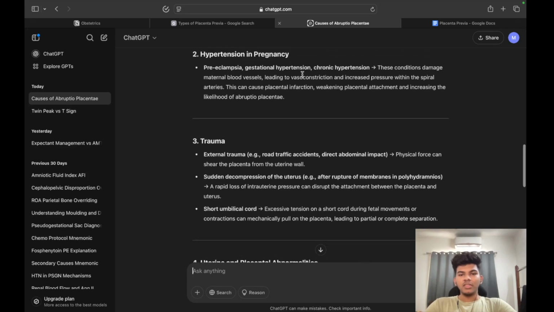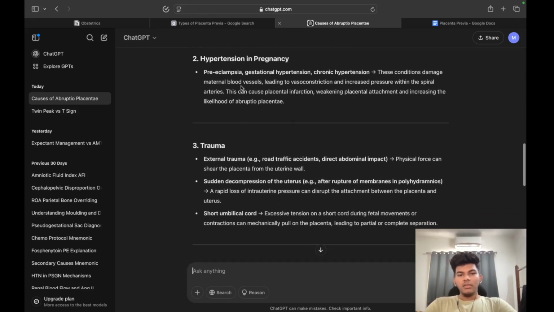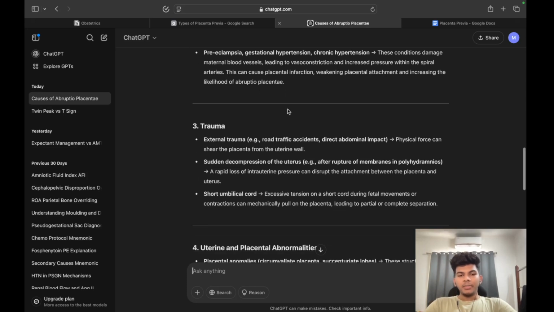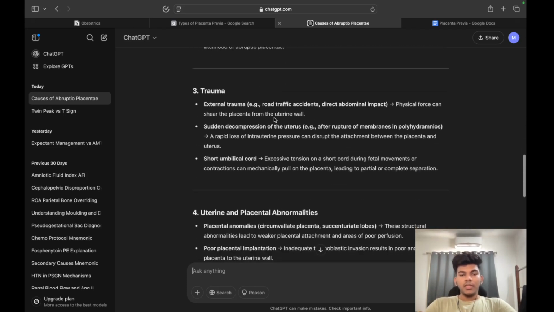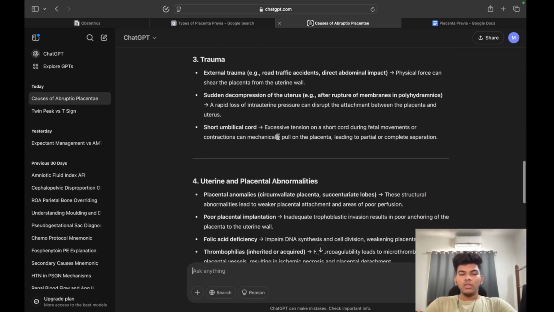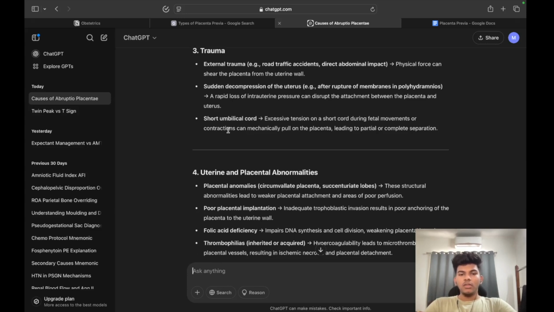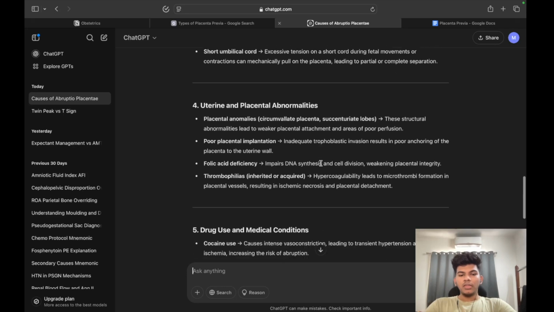So the vasospasm, the vasoconstrictive effect leading to hypoxia, is a pathophysiological mechanism for so many other conditions secondary to hypertension that we need to keep in mind. Coming to trauma, external trauma can shear the placenta from the uterine wall, and sudden decompression, same thing. Short umbilical cord is somewhat easier to imagine. A short cord can mechanically pull on the placenta.